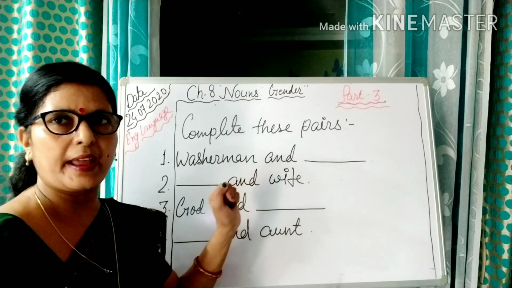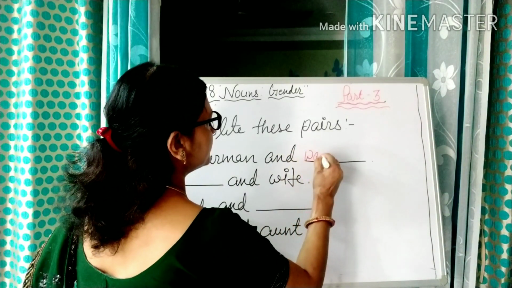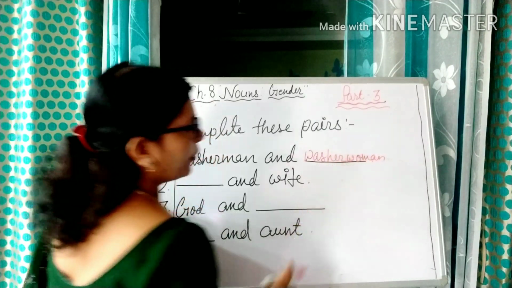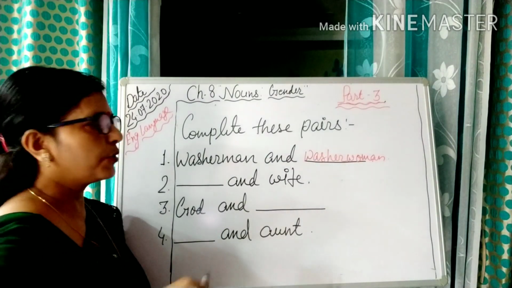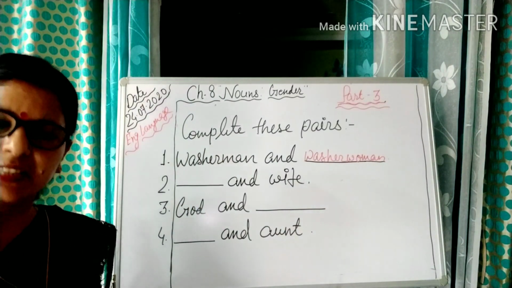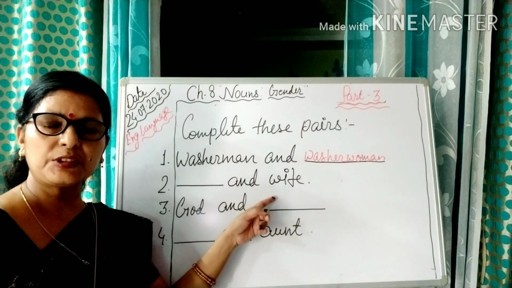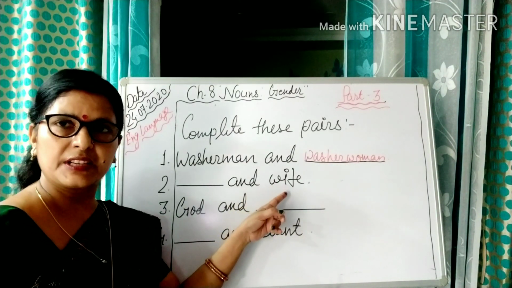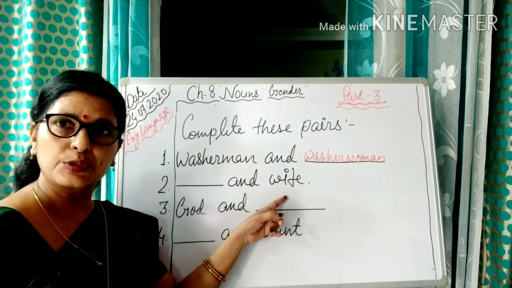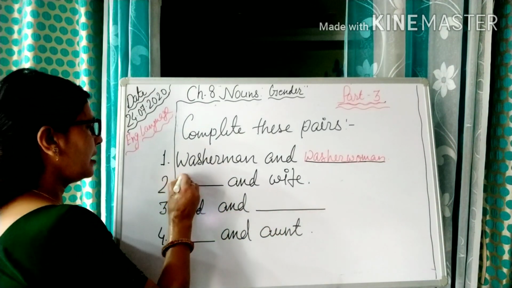So first we will write washerwoman. Now your next question is dash and wife. So according to this noun and gender, since wife is the feminine gender, the masculine gender will be husband. So we will write husband here.